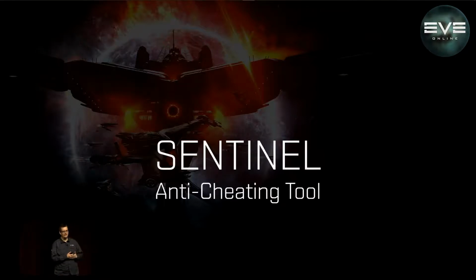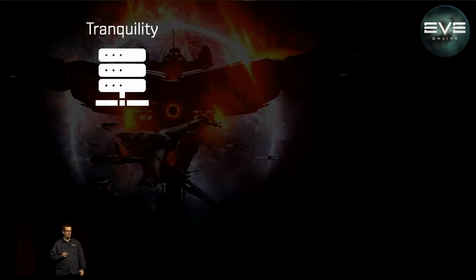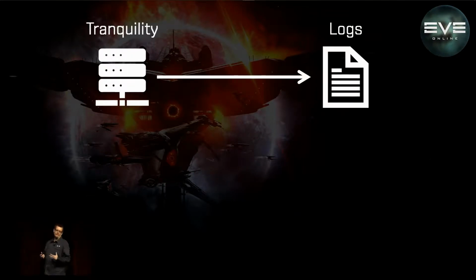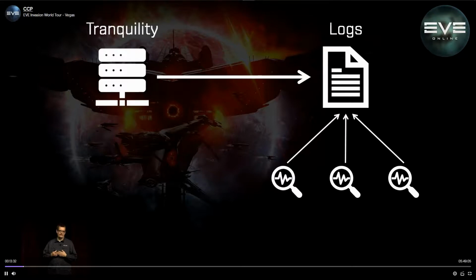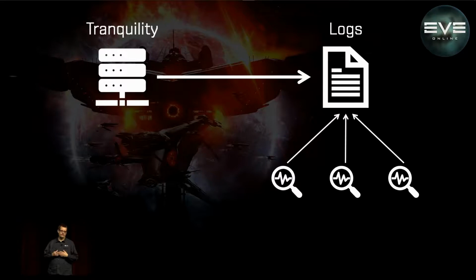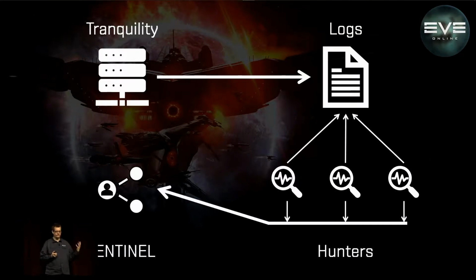So I want to talk a little bit about Sentinel. Sentinel is one of the tools that we use to detect people who are cheating in EVE Online in the actual game. The Tranquility server every day generates a whole bunch of log information. It generates this in a variety of different methods, raw log files, SQL databases, and what have you. And we have built a lot of hunters to go over all of this data. They go over it in real time and look at historical data trends for characters, and they look for detections. They look for people doing things that we don't think they should be doing. And they report these detections to the Sentinel system.